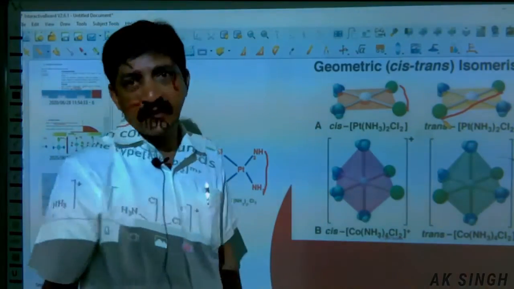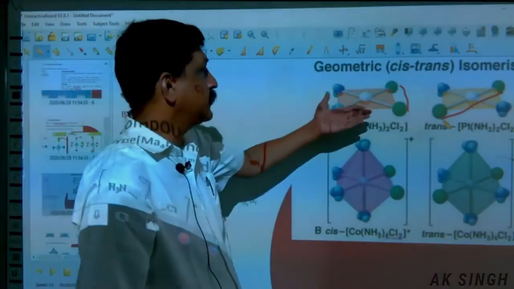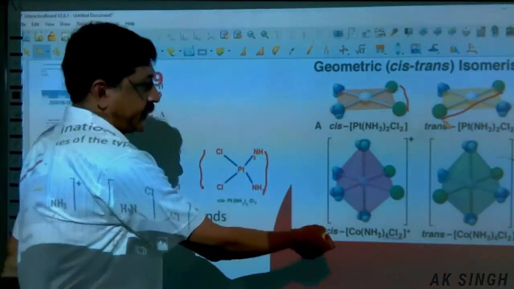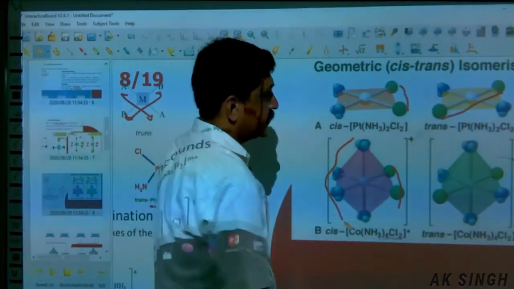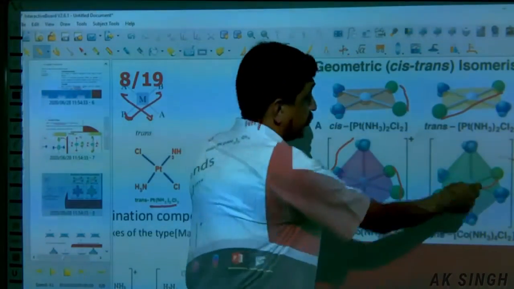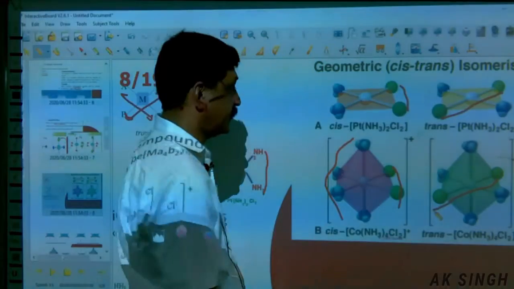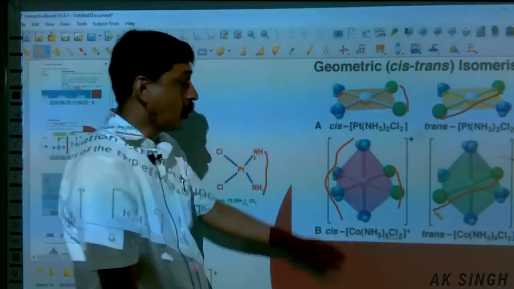So in board examination, maybe I will give a certain example: write the geometrical isomers of this compound. So you have to write like this. This is the octahedral example. Cis positions, these are the trans positions, and then this is the trans position. Cis and trans of octahedral.